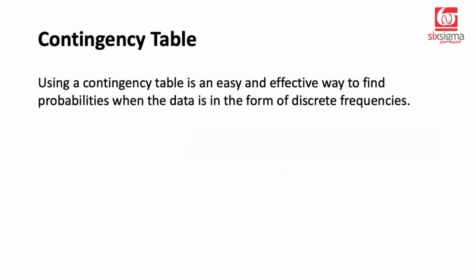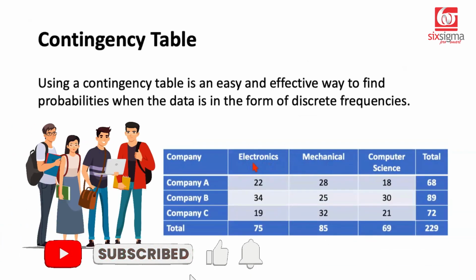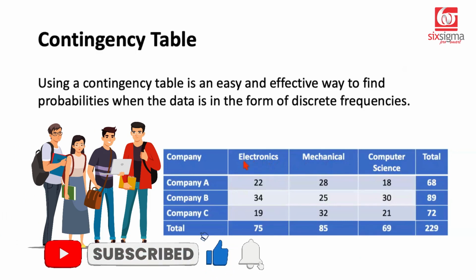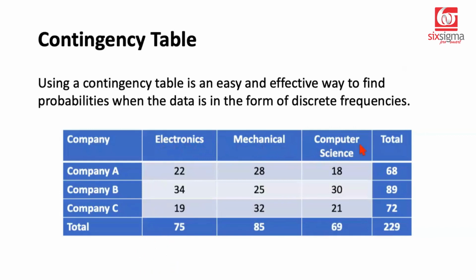Let's move on to another type of problems, which are popularly known as the problems based on the contingency table. So what is a contingency table? A contingency table is a kind of crosstab using 2 categorical variables and their frequencies, or the counts, in the cells. So look at this contingency table, for example. This talks about students from a college who could have studied one of the 3 streams, electronics, mechanical, or computer science as a part of their engineering course. And they could be placed in any of the 3 companies, company A or company B or company C.